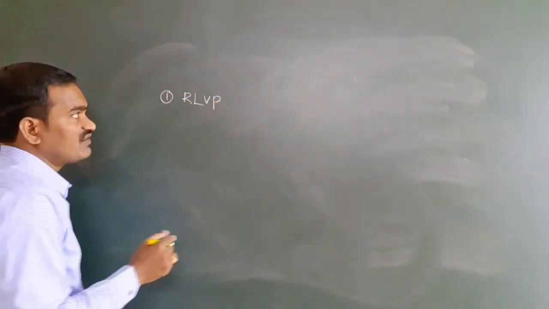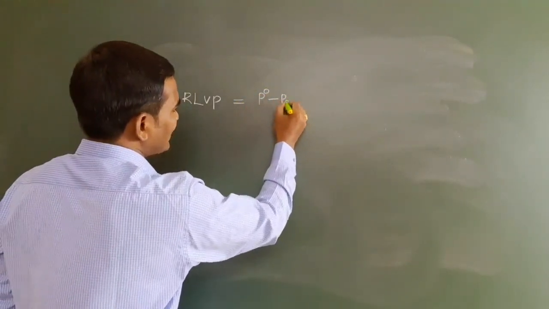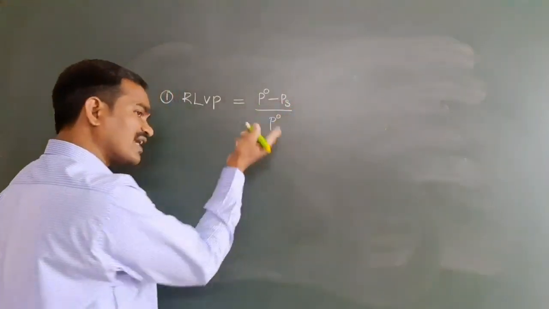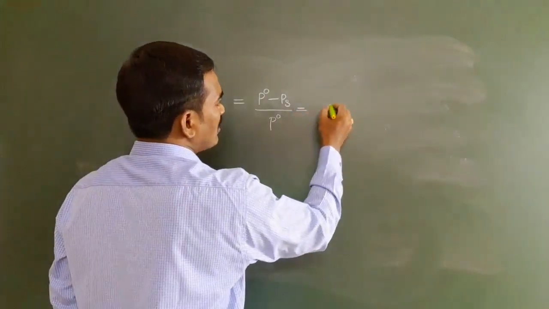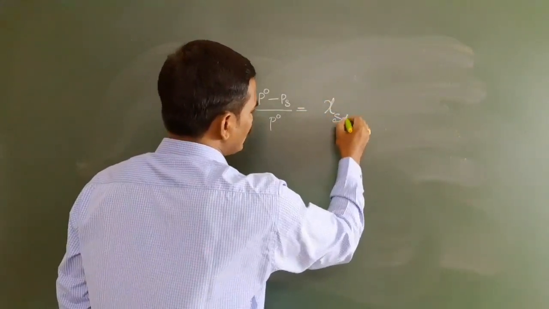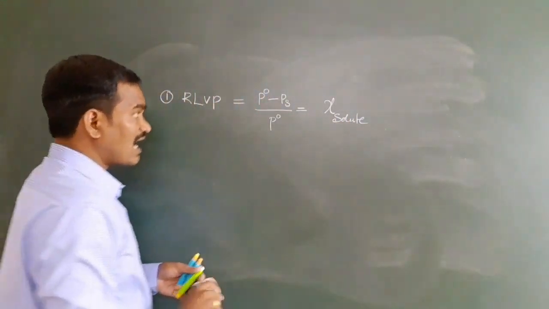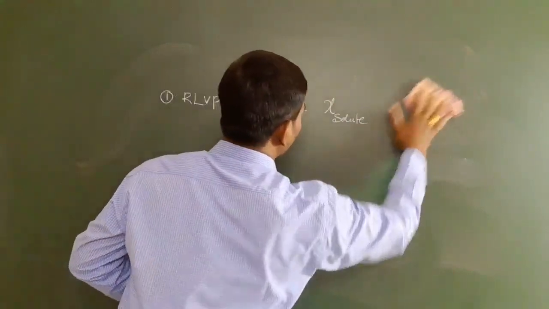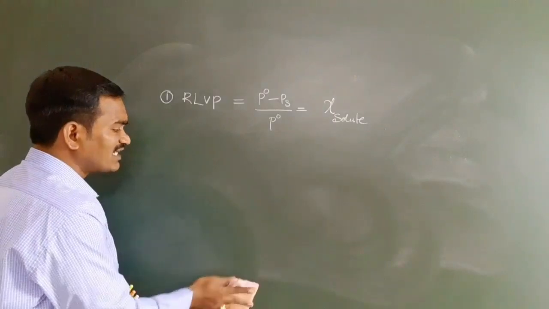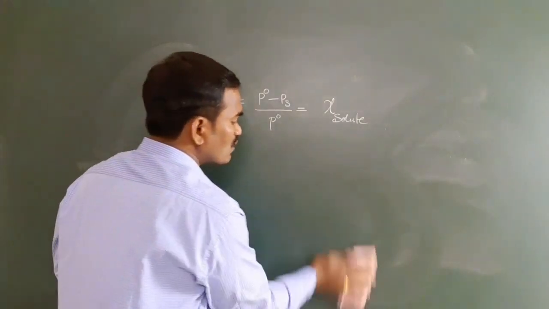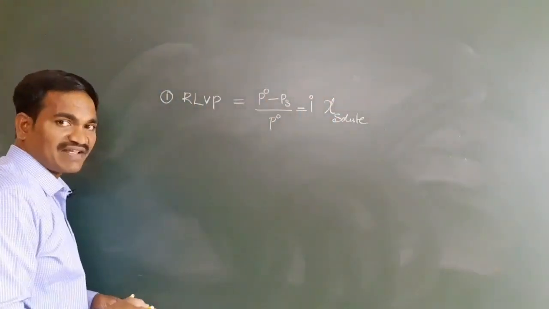If you take the RLVP formula, you know it is P naught minus Ps by P naught, or you can write Ps also, a different expression I have given, into the mole fraction of solute. This is for normal solutions. But if you take abnormal solutions, what will happen? In the abnormal solution, there is an abnormality in the colligative properties. So if you want to make them equal, what do we have to use? The i factor. We have to multiply with i.